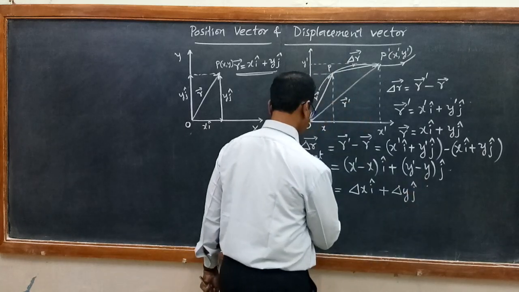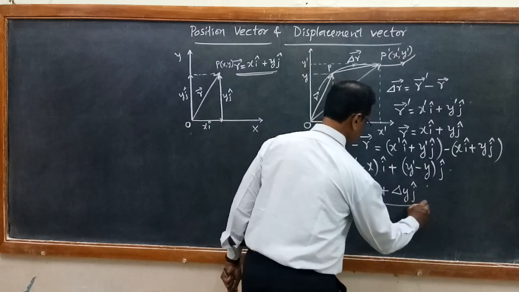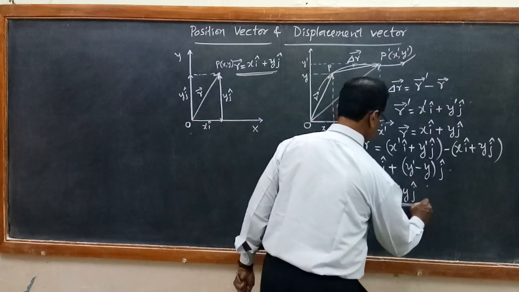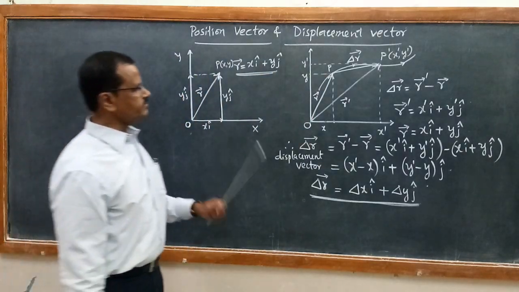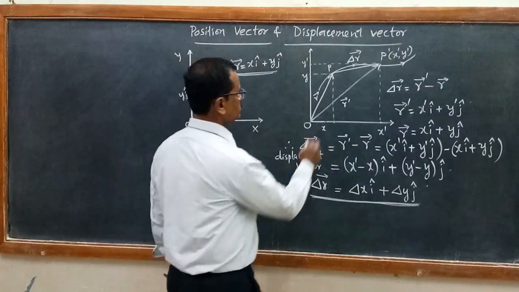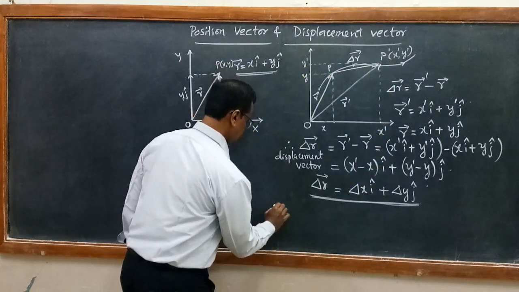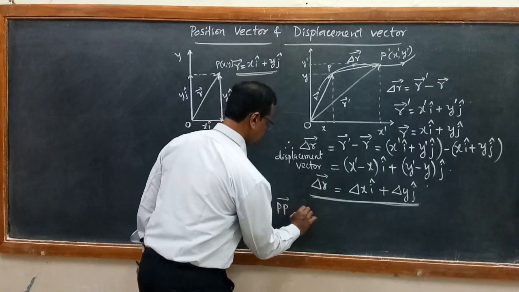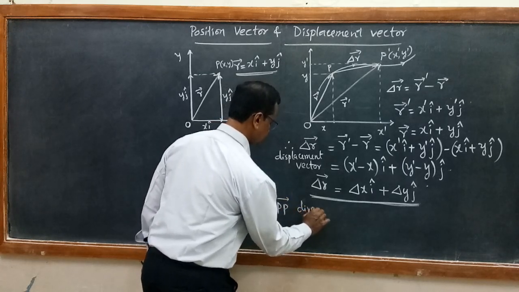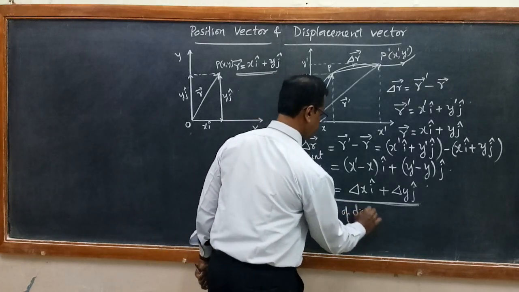This gives us the displacement vector delta r. And what is the direction of the displacement vector? The direction of the displacement vector is from P to P dash.